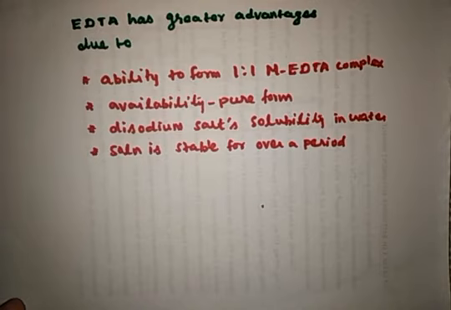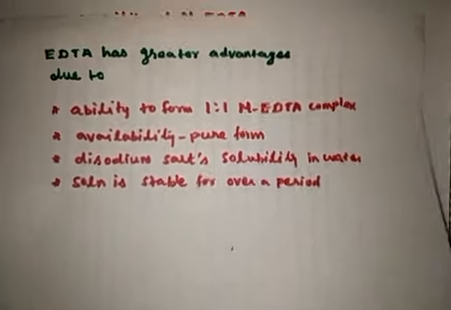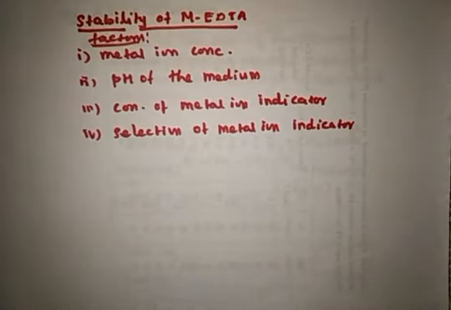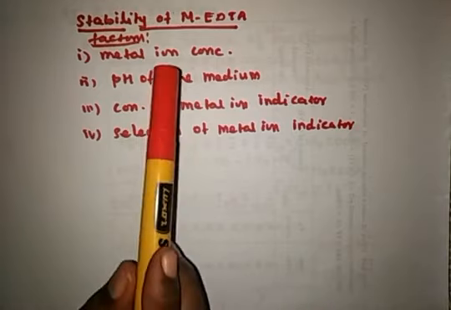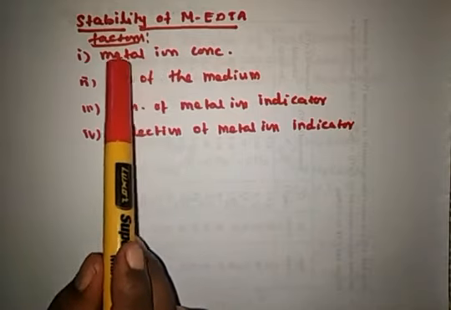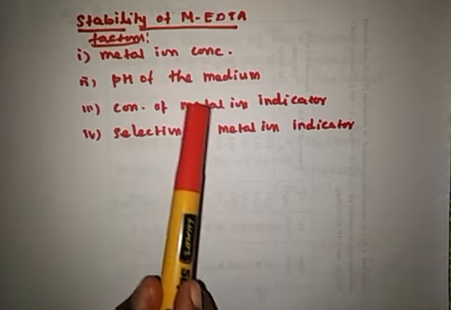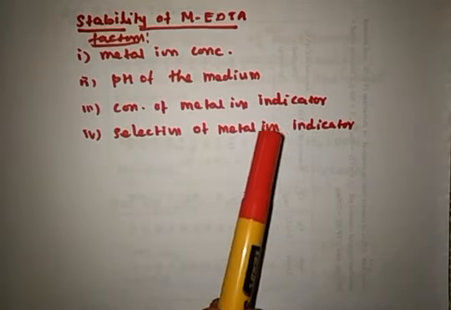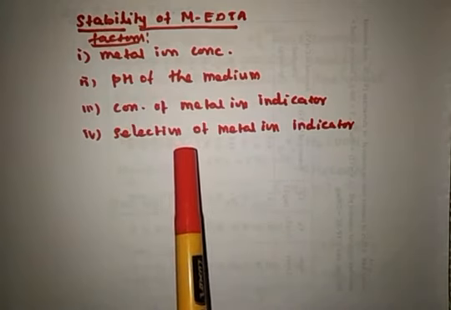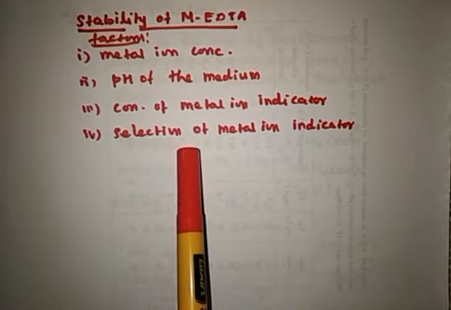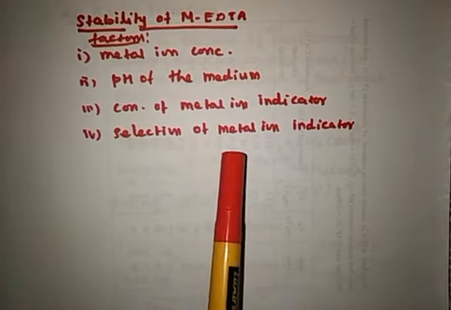And while we are using EDTA as a chelating agent, the titration should consider these factors: the metal ion concentration and pH of the medium, the concentration of the metal ion indicator, and what metal ion indicator we are going to use for the particular complexometric titration.